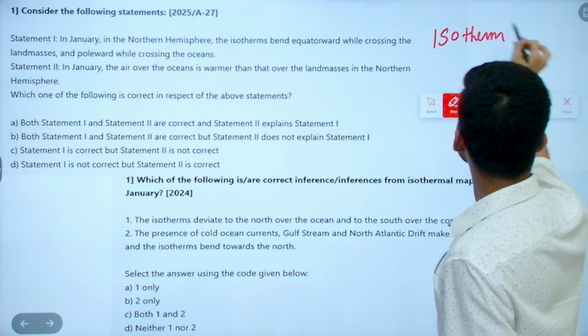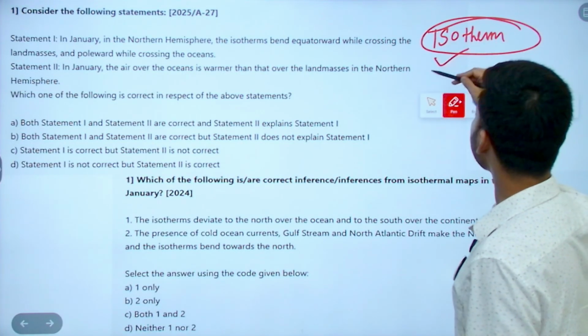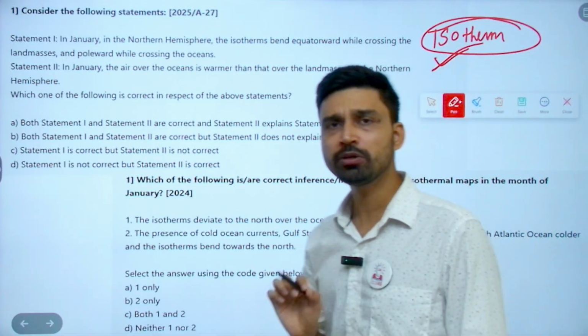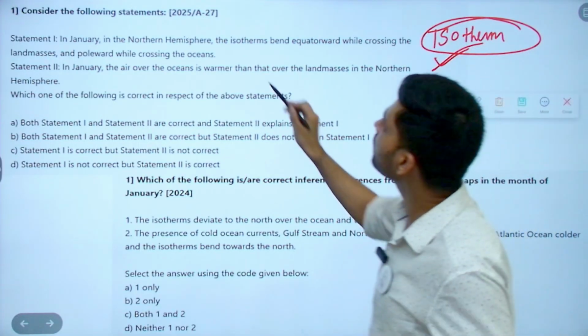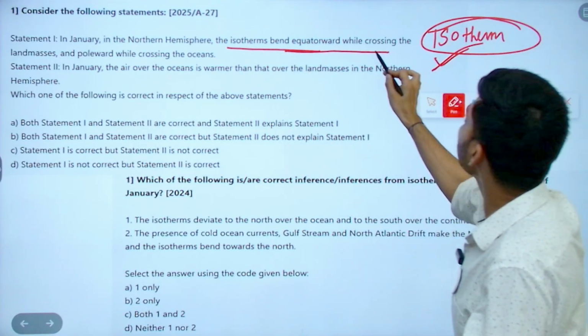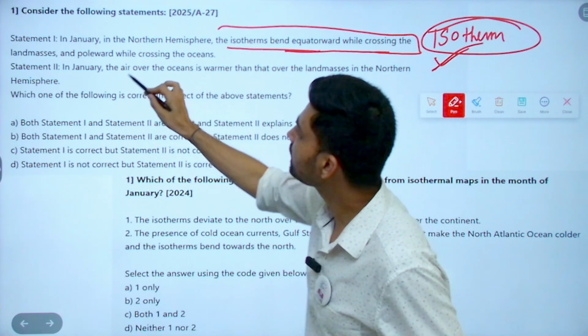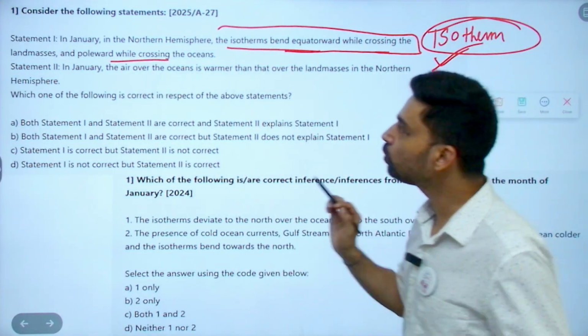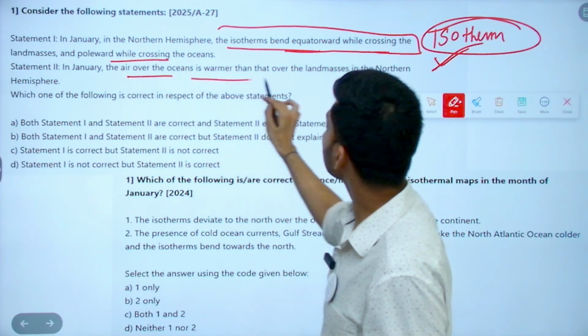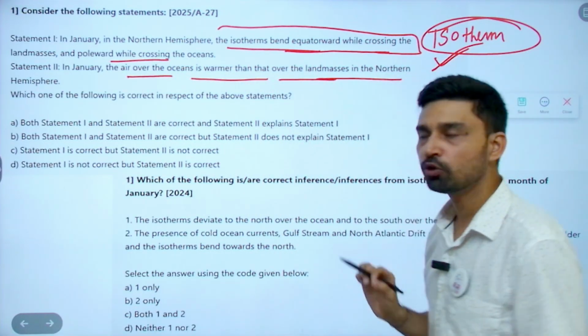Now let us look at another important topic, one of the favorite topics where UPSC has repeated its questions many times, that is isotherm. The question is: consider the following statements. In January in the northern hemisphere, the isotherms bend equatorward while crossing landmass and poleward while crossing the ocean. Statement 2: in January, the air over the ocean is warmer than that over landmass in the northern hemisphere.